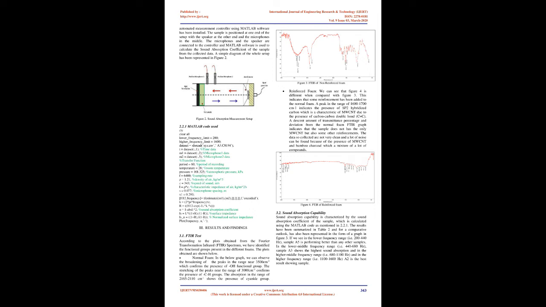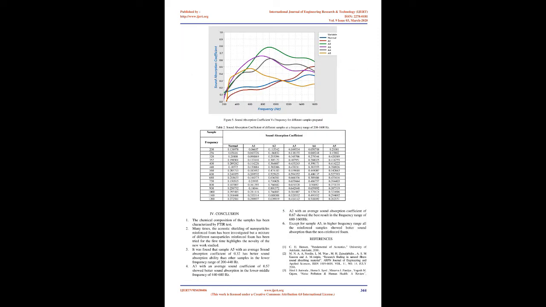2.2 Sound absorption measurement setup. A test setup containing an impedance tube of length 900 mm and internal diameter 56 mm, a speaker with a frequency range of 200 Hz to 1600 Hz, a pair of microphones, and a PC. An automated measurement controller using MATLAB software has been installed.